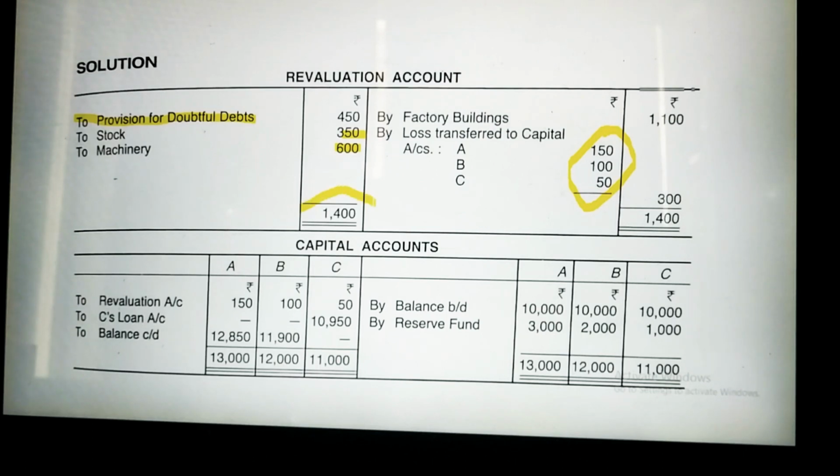See, this debit side is excess over credit side, so it is the loss. And when your credit side is excess over debit side, it will be the profit. Here profit always comes, here losses always come. So in this case revaluation losses came. So you will distribute these losses among these three partners.